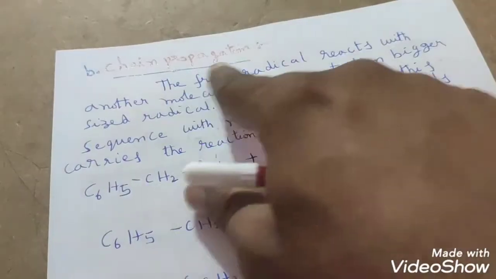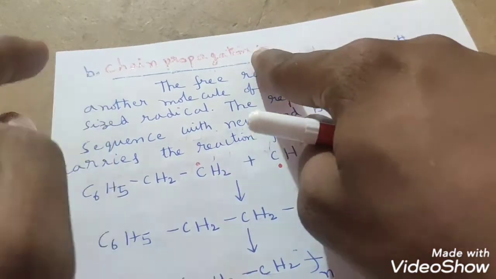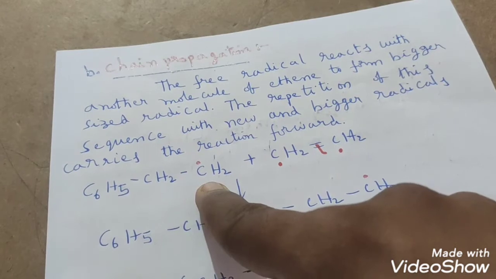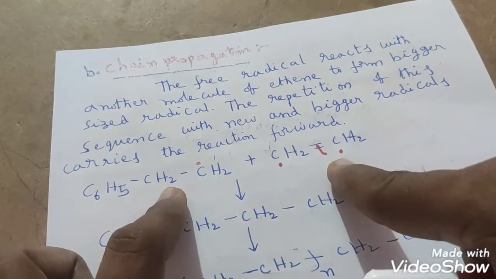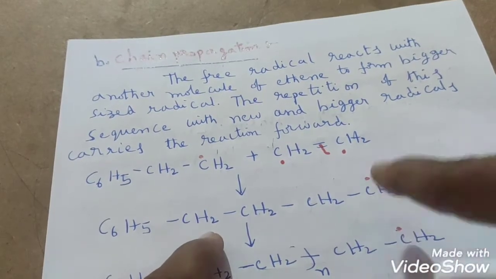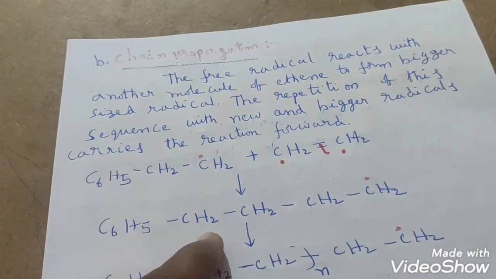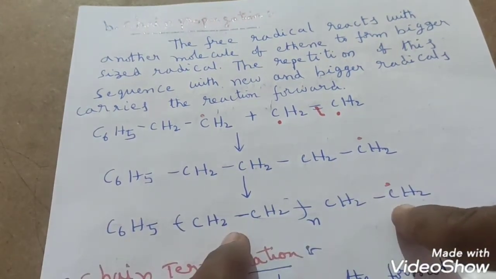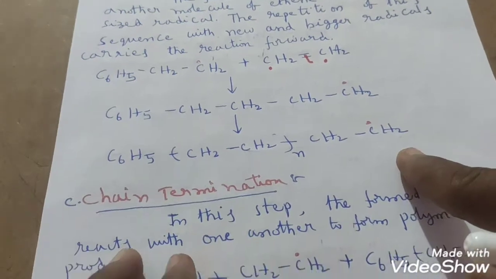Then next we took the chain propagation step. In that step, the free radical we got in the initiation step combines with another molecule of ethene and produces a bigger sized free radical. If you add still more molecules of ethene, you get bigger free radicals, which carry the reaction forward in the propagation step.